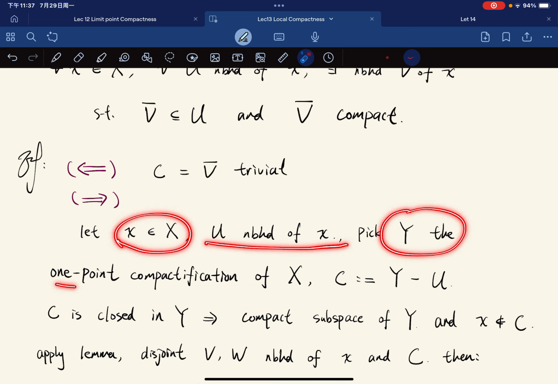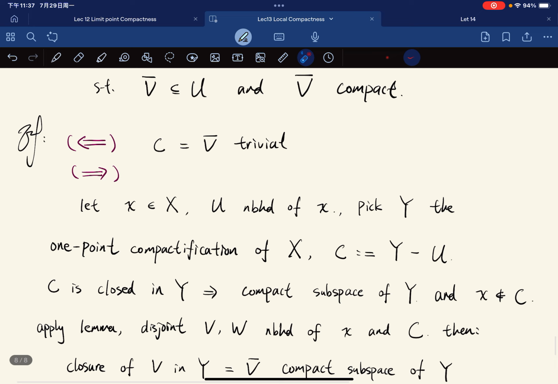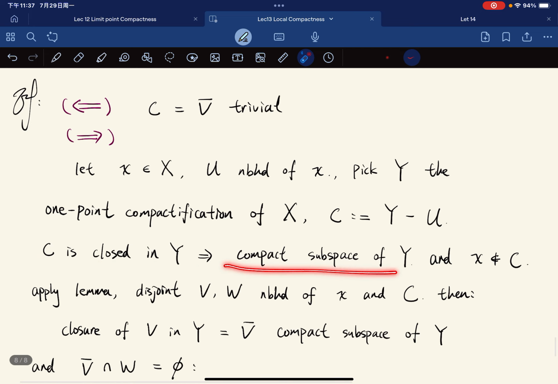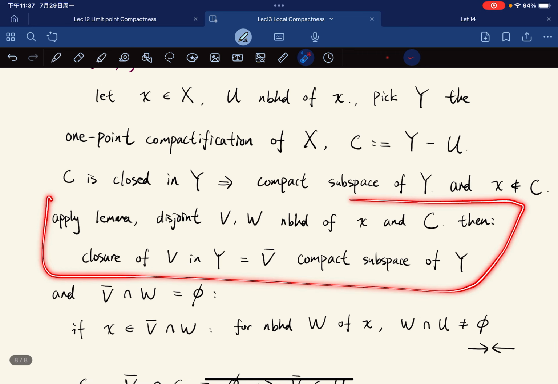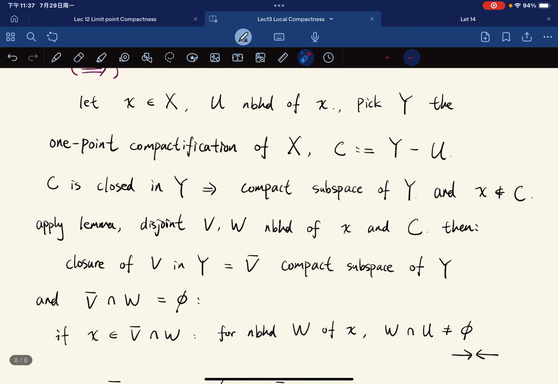We pick Y, the one-point compactification, and we take C equal to Y minus U. So C is closed in Y, which is compact, and x is not in C, which means, by a lemma from a long lecture ago, that for any closed set and a point not in the closed set, there is a disjoint neighborhood of x and of the closed set.